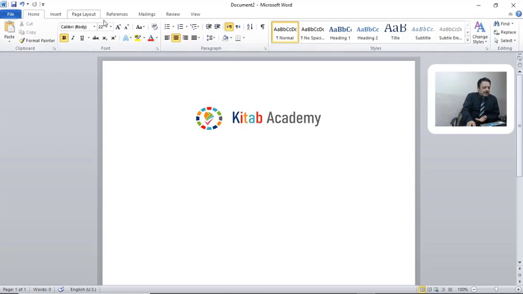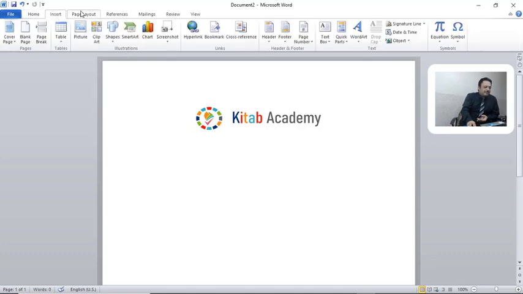Next here we have this bar, we call it the ribbon. Actually the ribbon bar contains all the tools we need to use in Microsoft Word. You can see that this ribbon is distributed into many categories. For example, here we have the tab Home, and here we have the tab Insert, and Page Layout, and Extra.